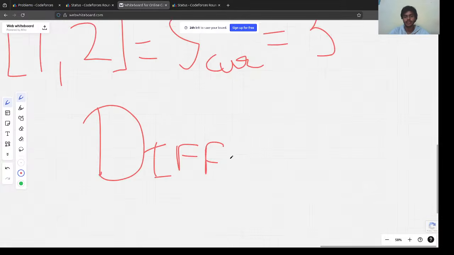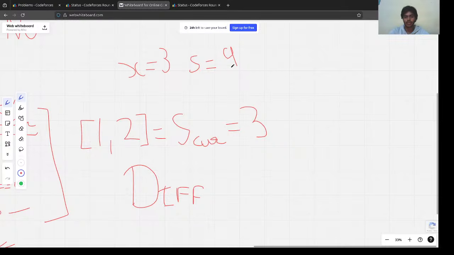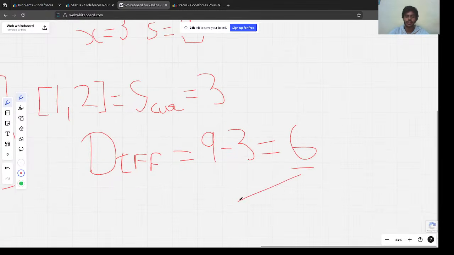The difference between the sum we need, 9, minus 3, is equal to 6. And then we check if this is divisible by x, which is 3. Yes, it is divisible by 3. So the answer would be yes.